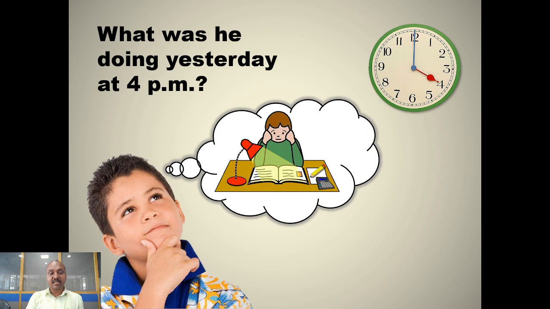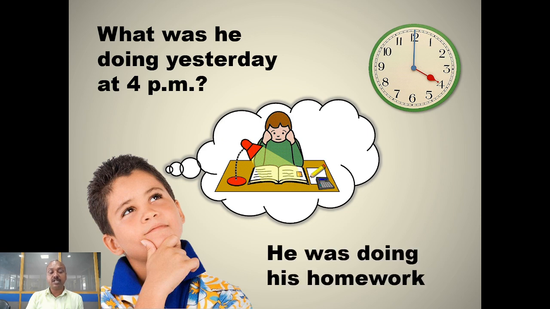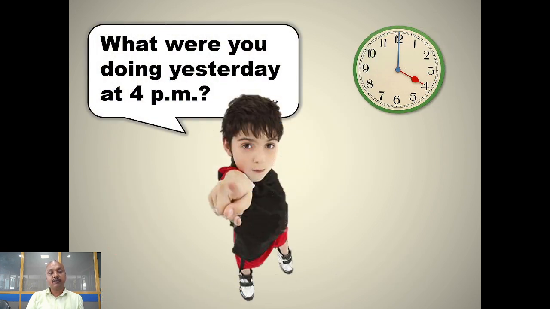What was he doing yesterday at 4 p.m.? He was doing his homework, right? So for past, the question is in past continuous tense. So the answer should also be in past continuous tense. We have used the same tense for the question and the answer. What were you doing yesterday at 4 p.m.?